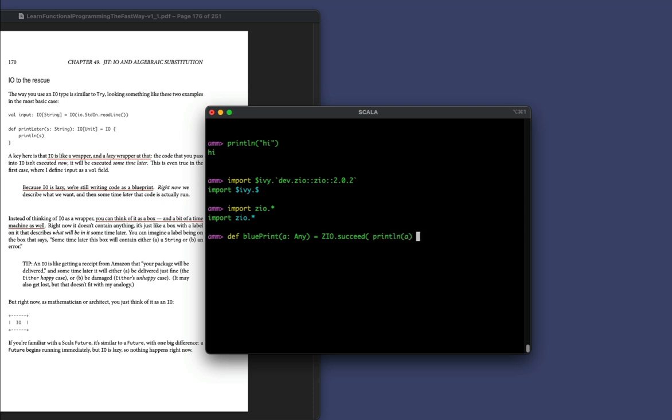And you just saw how println worked right here. And now I'm just going to wrap it inside this ZIO.succeed like that. And it shows that I defined this function called blueprint. So now I will say blueprint, and I will give it a string to print. So I'll just say hello.